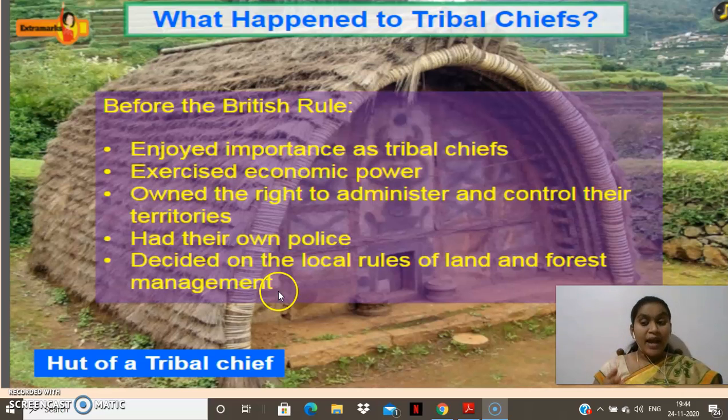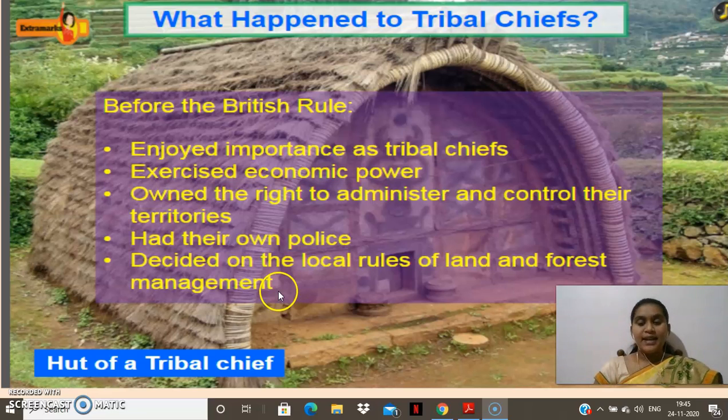They were engaged in decision making on the local rules for their territories, for the particular land they had, and even the forest management. Because as we know, the tribals were involved mostly in hunting, cultivation and gathering, so even the forest management was in the hands of the tribal chiefs.